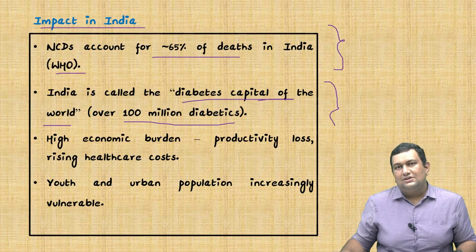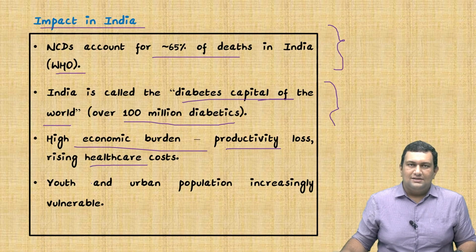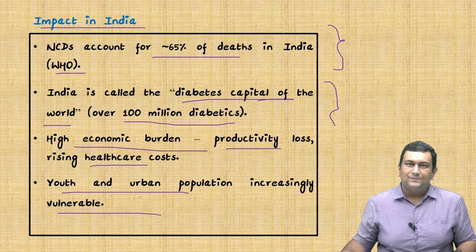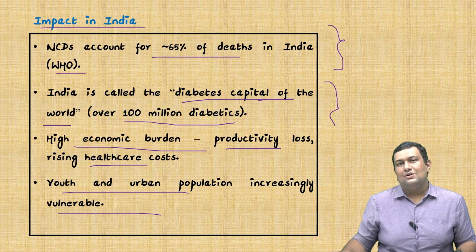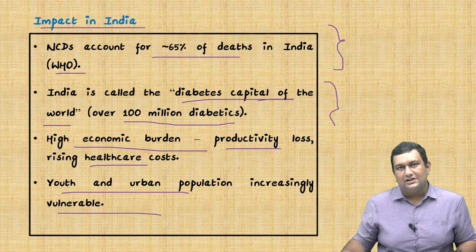This high incidence of non-communicable disease results in a high economic burden due to productivity loss and rising healthcare cost. And now youth and urban population are increasingly becoming vulnerable to these diseases. Also, if I am not wrong, there was a newspaper report some time back, maybe a year back, stating that even diabetes is being found in tribal populations in our country. So please check if it is true, because that's an important or unique point which you can also use in mains.